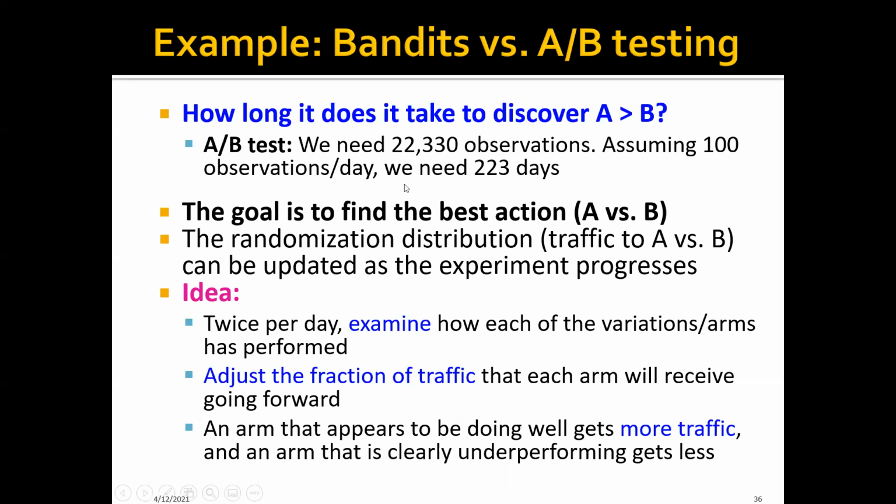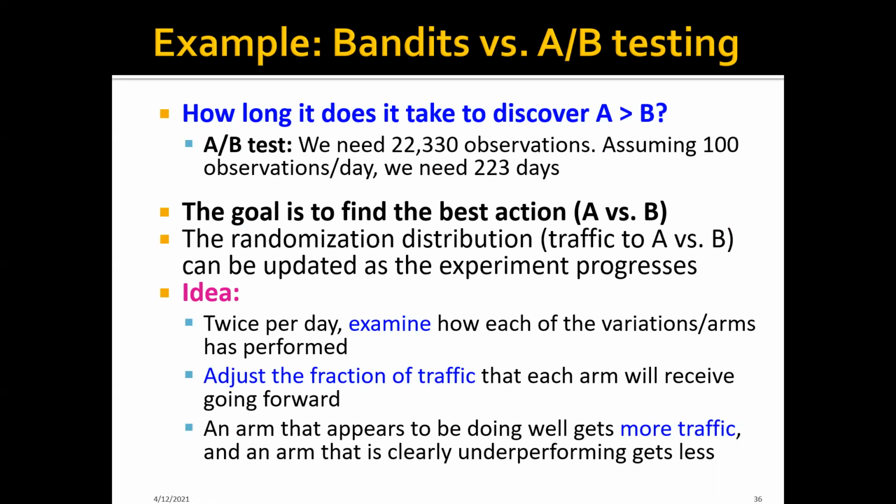Then note that the goal of this A/B testing is just to find the best action, right? A versus B. And this is actually a very similar goal to our multi-arm Bandit algorithm, right? Basically, it's equivalent to the setting where we have only two arms, A and B, and we're trying to figure out which arm is the better one.